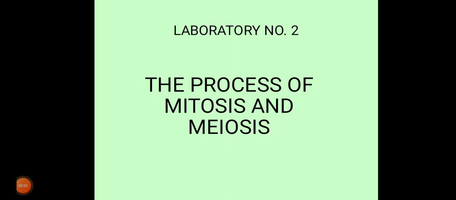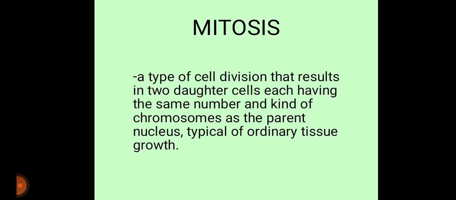Hi everyone, I'm gonna discuss the process of mitosis and meiosis. Mitosis is a type of cell division that results in two daughter cells, each having the same number and kind of chromosomes as the parent nucleus, typical of ordinary tissue growth.